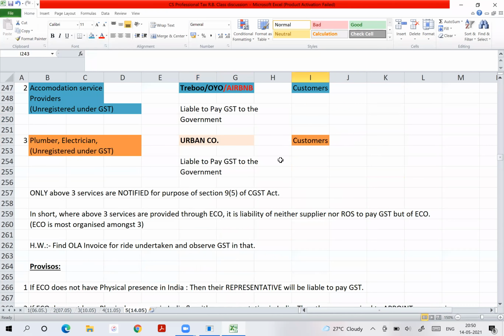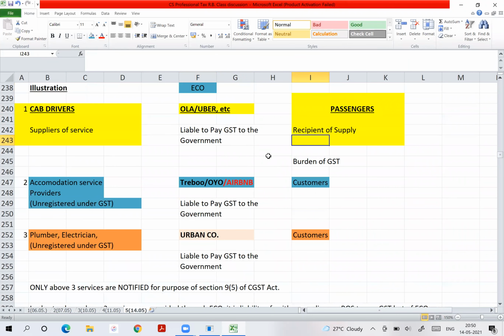Yes. So there are these 3 notified services. Which are the 3 notified services? One is cab service. Second is accommodation service, but accommodation service provided by whom?